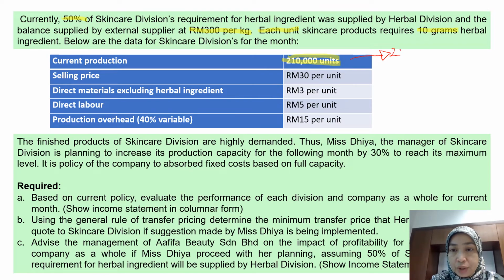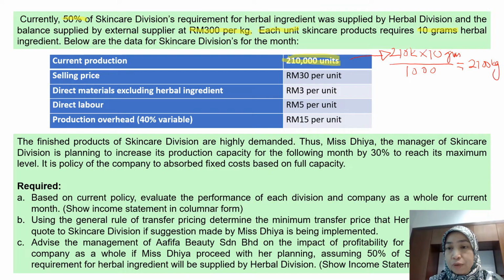Okay, 210,000 units. One unit, they will use 10 grams of herbal ingredients, and then you convert into kilograms. One kilogram is equivalent to 1,000 grams. Then you will get 2,100 kilograms of herbal ingredients required by skincare division in order to produce this amount.